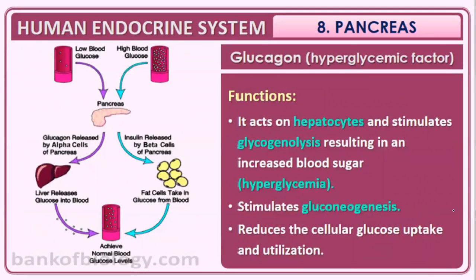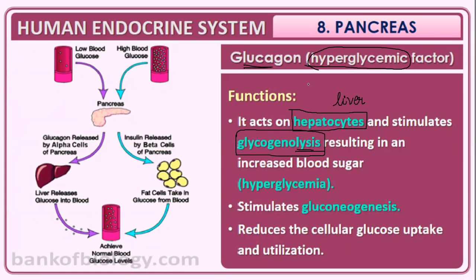Glucagon increases the level of glucose in the blood, so it is known as a hyperglycemic hormone or hyperglycemic factor. It acts on the hepatocytes, hepatic meaning related to the liver. So it acts on the liver cells and stimulates glycogenolysis, that is breaking down of glycogen. What do you mean by lysis? Breakdown. Glycogen breaks down to form glucose.